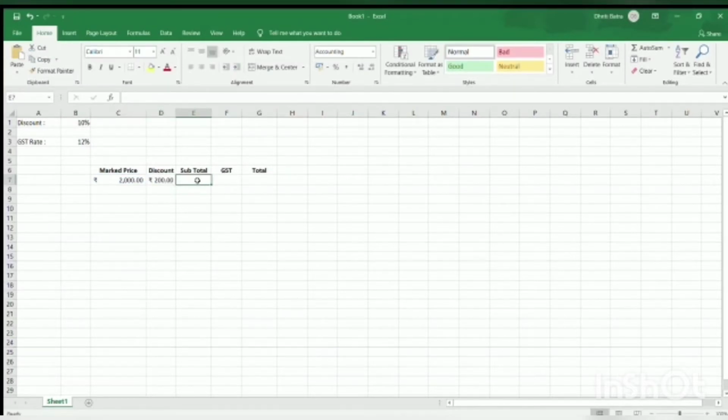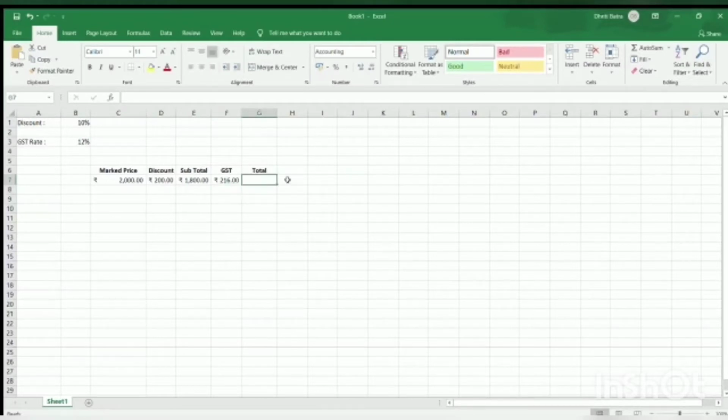Then our subtotal will be the marked price minus the discount amount. So we use the is equal to sign, C7 minus D7. We get our answer as rupees 1800. Then the GST will be calculated on our subtotal. So we use the is equal to sign, then E7. This will be multiplied by our GST rate, and the cell number for that is B3. We get 216 as our answer.